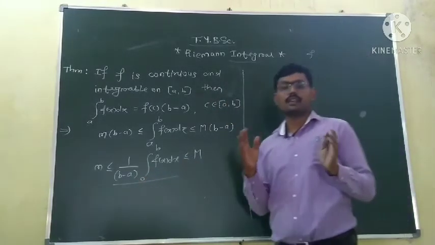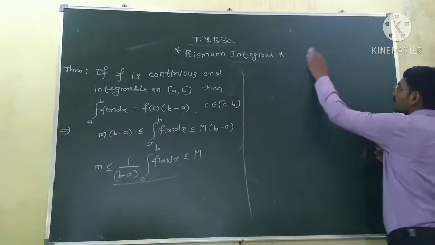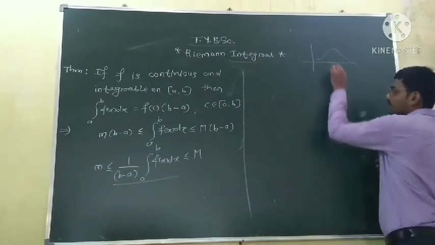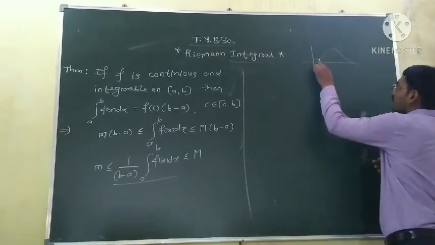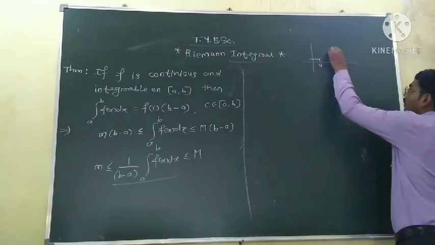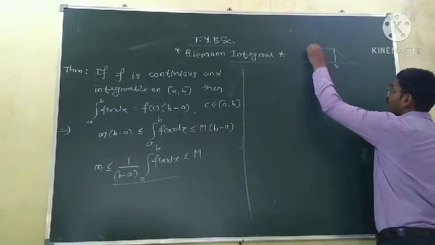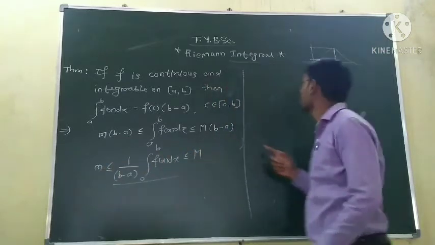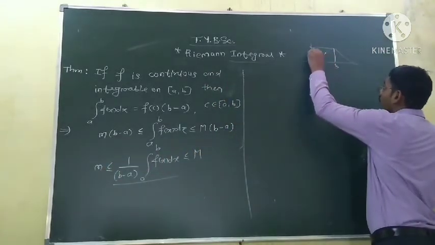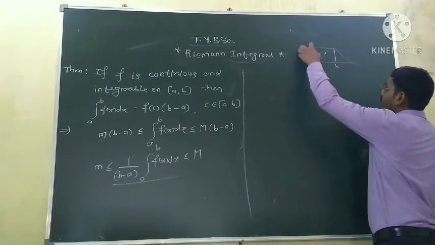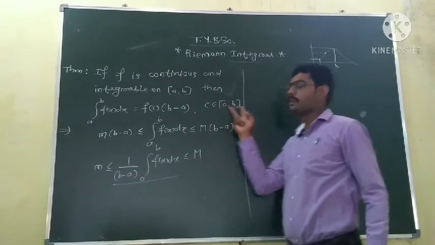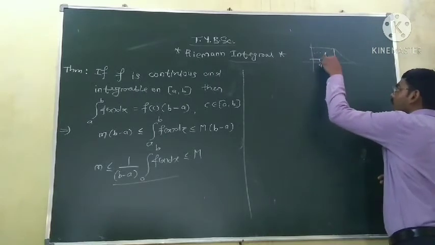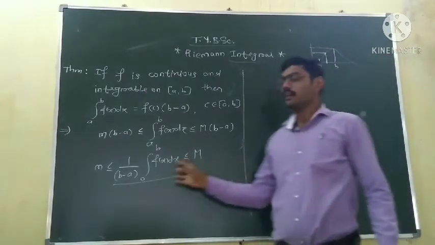So the intermediate value theorem says, if there is a continuous function like this, where at point A the function is minimum and at point B the function is maximum, then for any value of the function between infimum and supremum, we can find an element C in between A and B such that f of C is equal to that middle value. This is the intermediate value theorem.